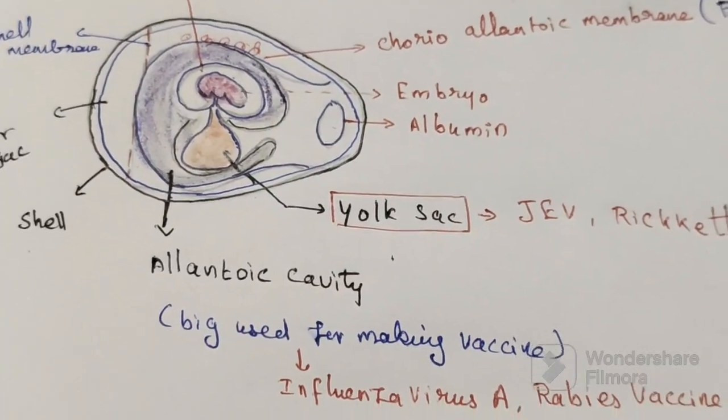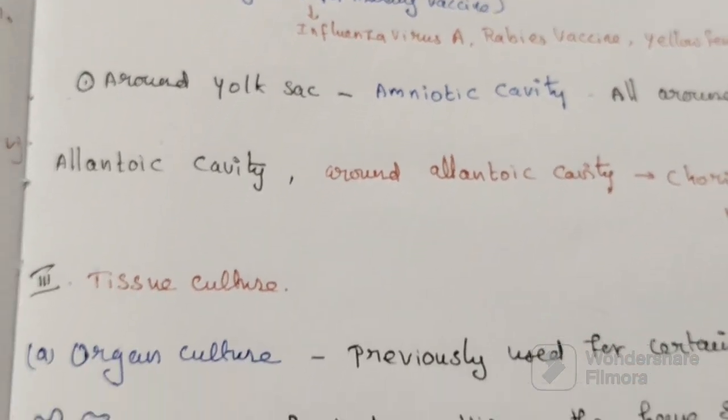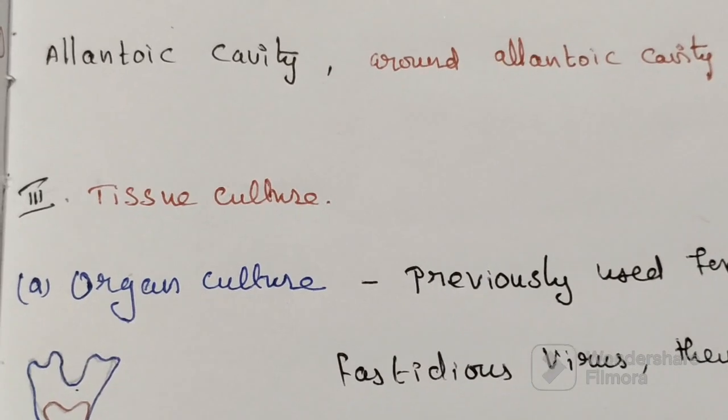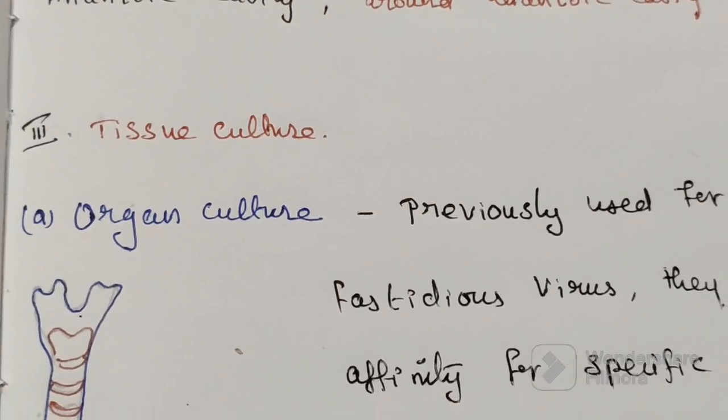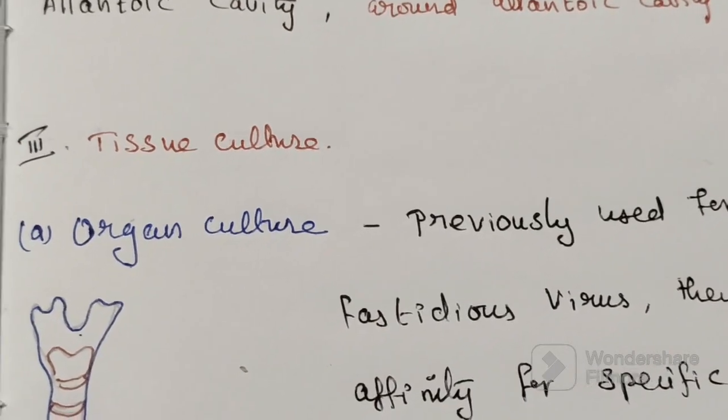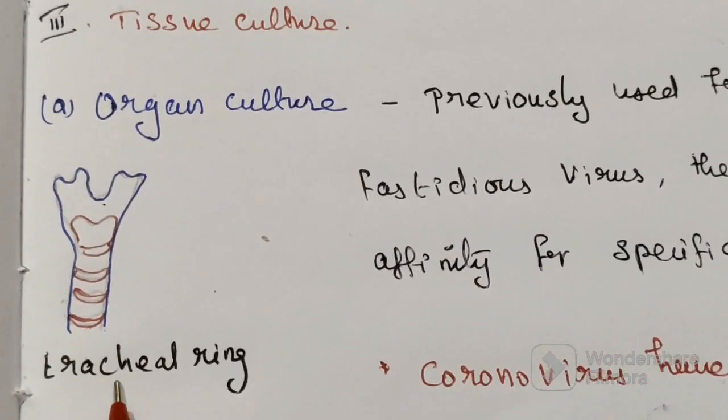Now coming to tissue culture. In tissue culture, the first one we want to discuss is organ culture. Look at this organ. This is a tracheal ring.